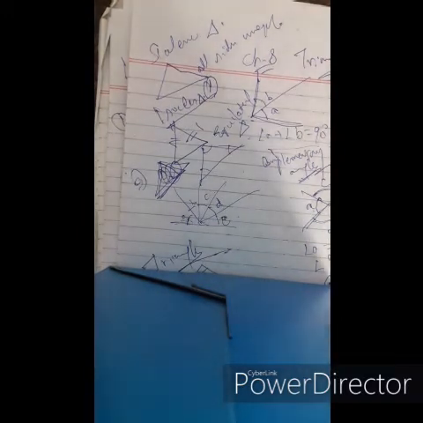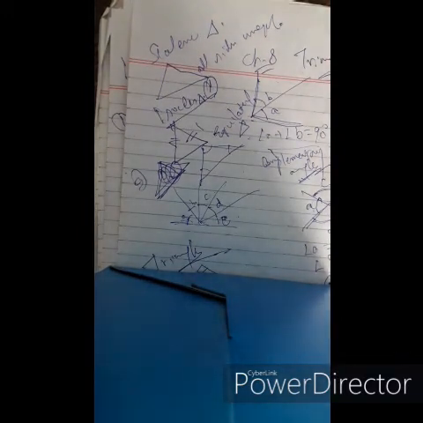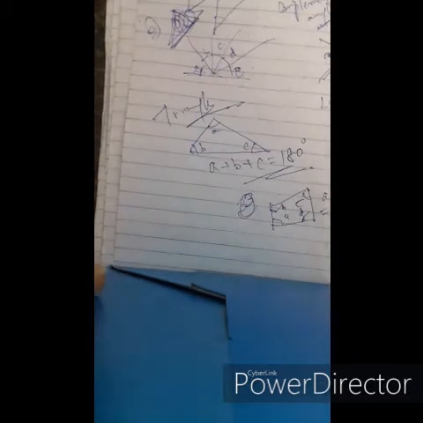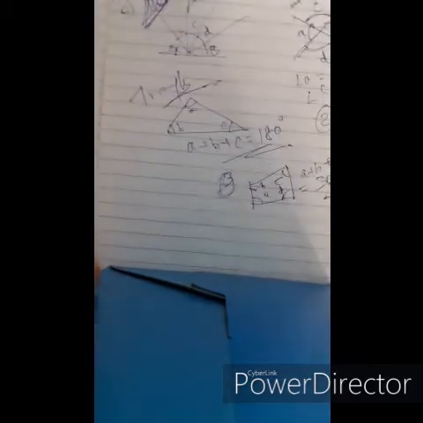So there are three types of triangles. One is the scalene triangle, all the sides are unequal. Isosceles triangle, two sides are equal. Equilateral triangle, all the three sides are equal. And by angles, there are also three types of triangles.